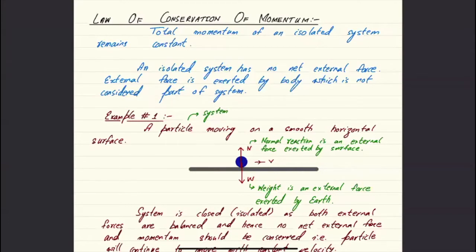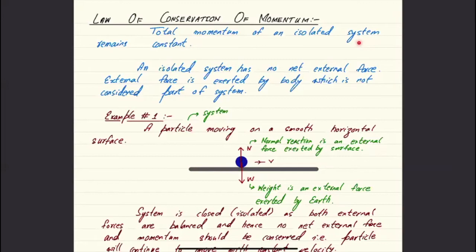So a system could be one particle, one body, two bodies, three bodies, whatever you consider a system. And so any body which is not part of the system is going to be called external. And any body which is not part of the system, if that exerts force on the particles of the system, then that particular force is going to be called external force.